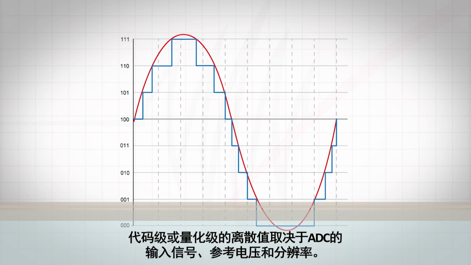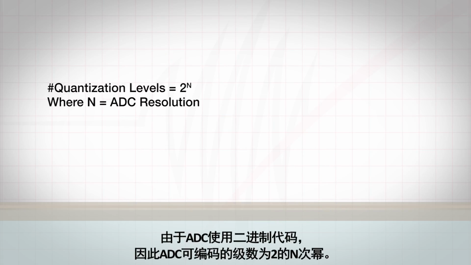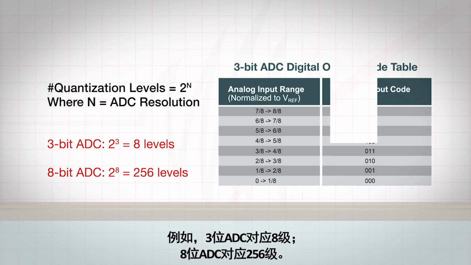The discrete values for a code level or quantization level are dictated by the input signal, voltage reference, and the resolution of the ADC. Since ADCs use a binary code, the number of levels an ADC can encode to is 2 to the nth power. For example, a 3-bit ADC will provide 8 levels, and an 8-bit ADC will provide 256 levels.